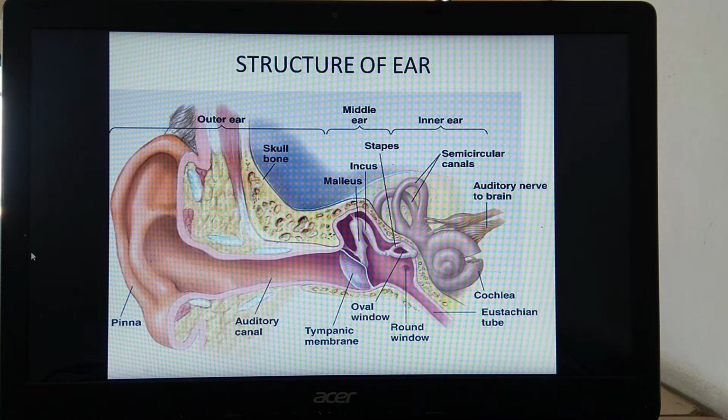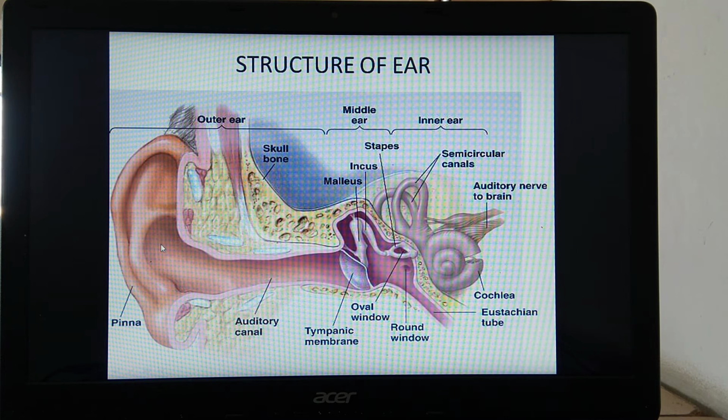How does hearing take place? The sound vibrations are collected by the external ear, the ear pinna. These sound vibrations are passed through the external auditory meatus up to the tympanic membrane. So what happens? This tympanic membrane starts vibrating. These vibrations are amplified and transmitted through the ear ossicles, the malleus, incus and stapes.